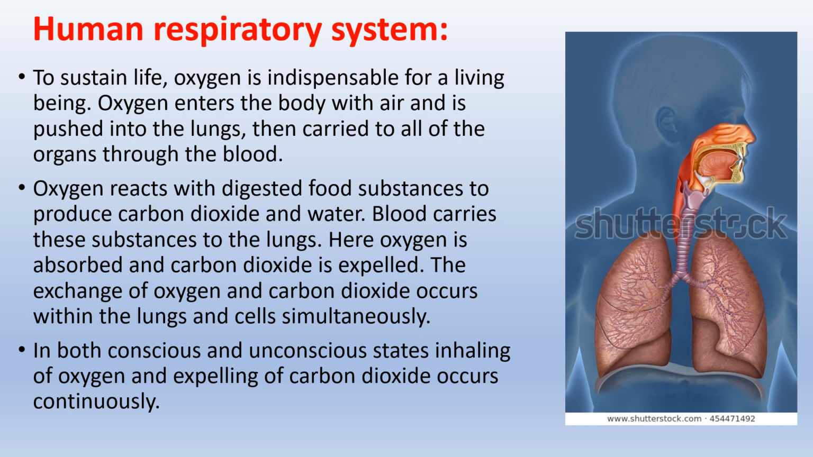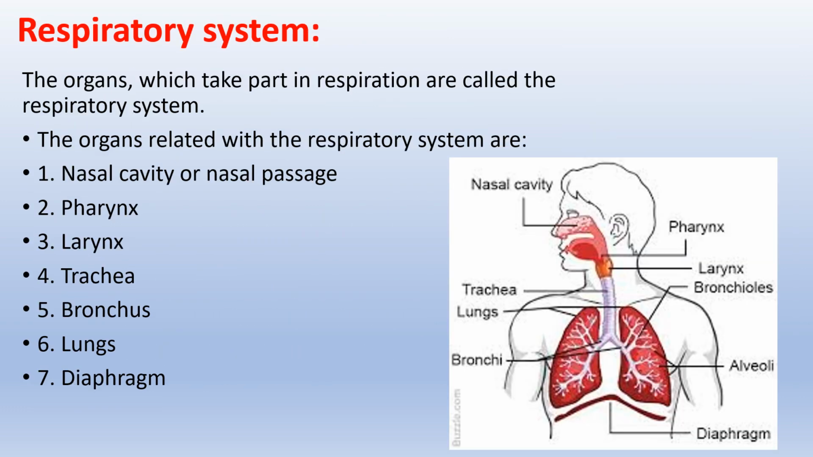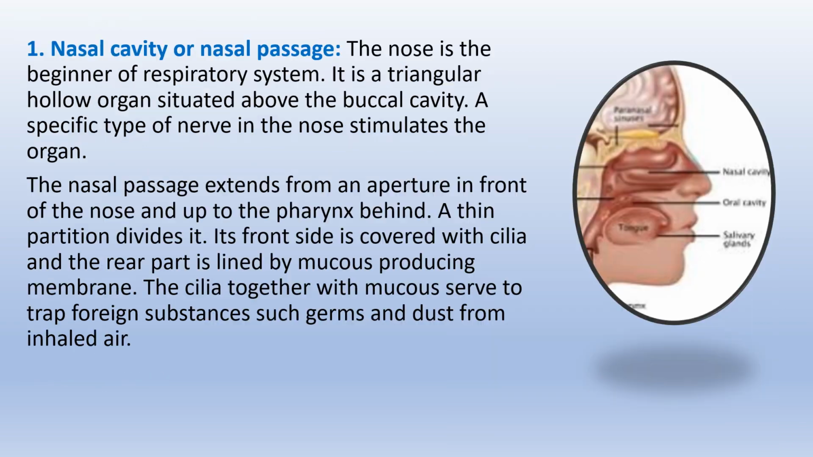The exchange of oxygen and carbon dioxide occurs within the lungs and cells simultaneously. In both conscious and unconscious states, inhaling of oxygen and expelling of carbon dioxide occurs continuously. Respiratory system. The organs which take part in respiration are called the respiratory system. The organs related to the respiratory system are the nasal cavity or nasal passage, pharynx, larynx, trachea, bronchus, lungs, and diaphragm. Now we will learn about the details of these organs.